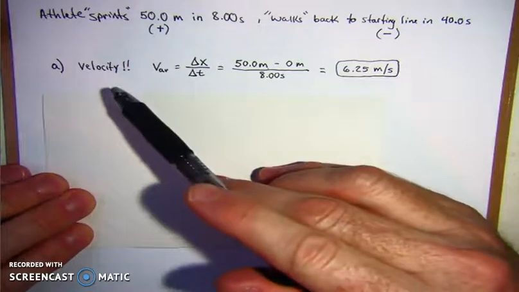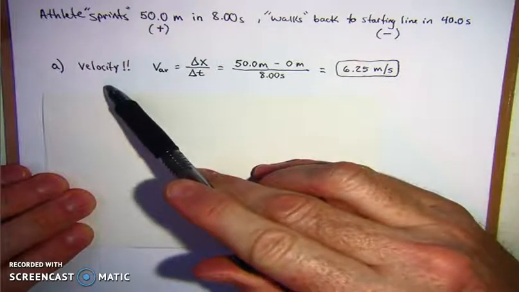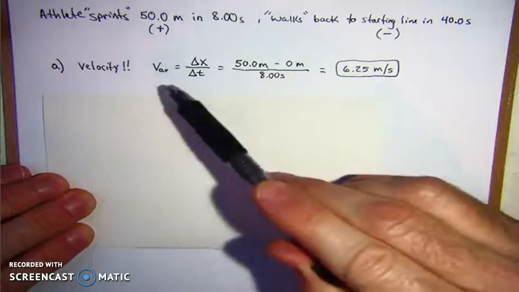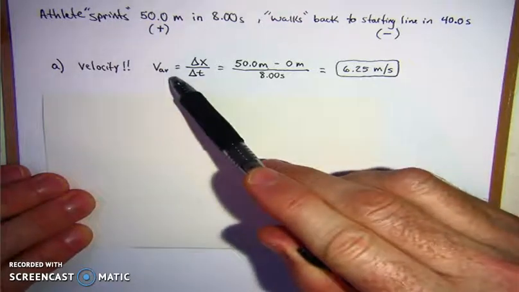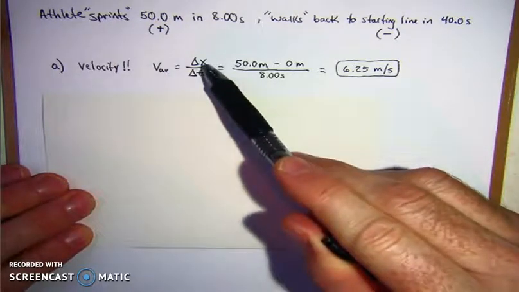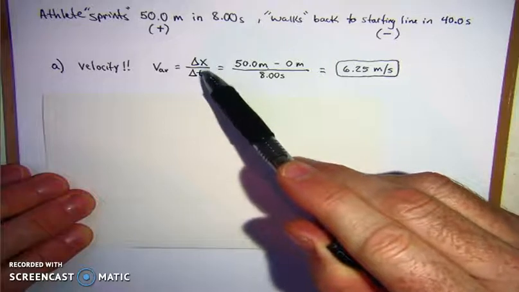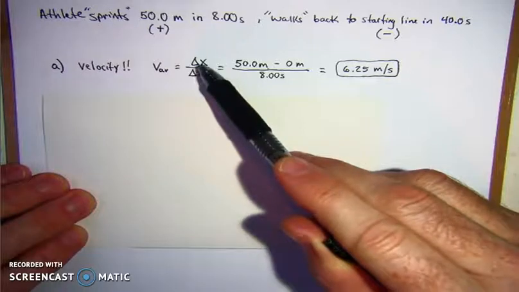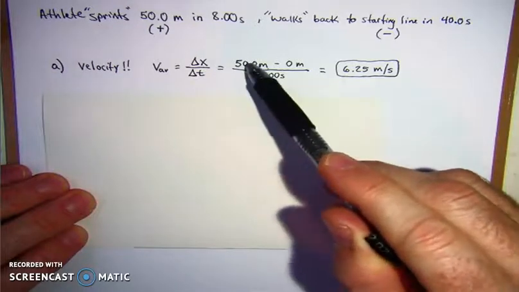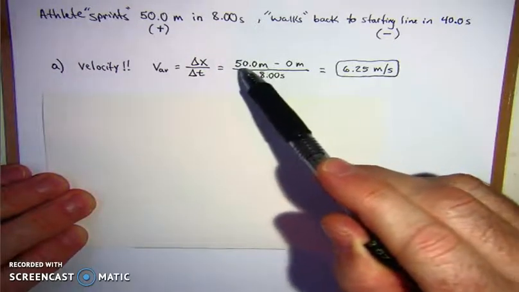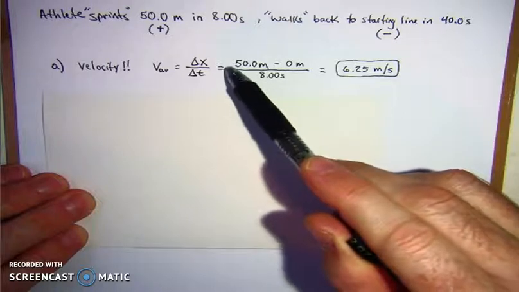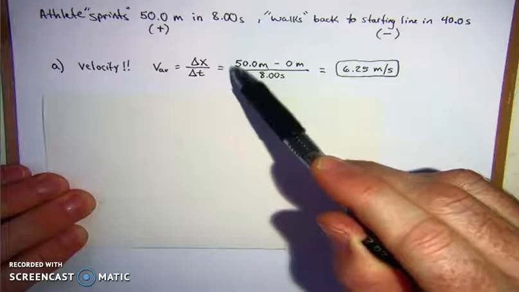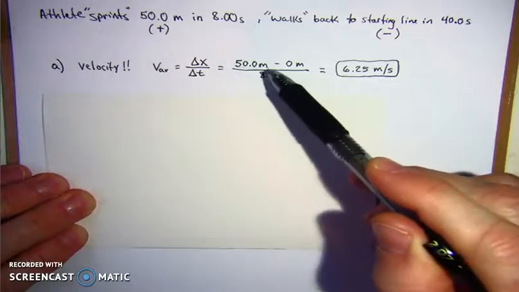So remember, we're solving for velocity on this first one. It says, what is the average velocity of the sprint? Average velocity equals the change in position over time, which is the displacement. Remember, on that last formula you learned, it's final position minus initial position.